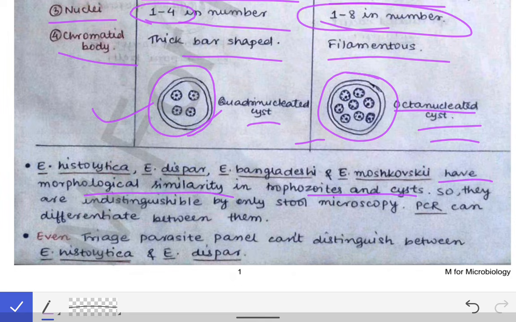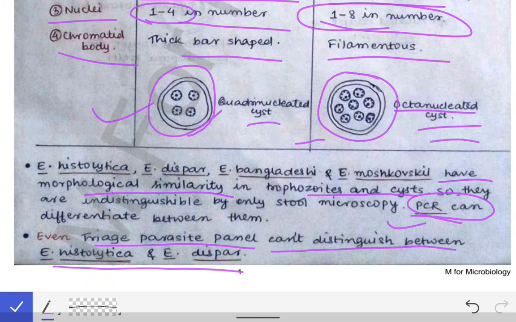You cannot differentiate like that, but you can differentiate by doing PCR. So this may be asked as an MCQ in your questions. PCR can be used to differentiate between the histolytica, dispar, Bangladeshi, and Moscovski, but you cannot differentiate by microscopy. And the triage parasite panel also cannot distinguish between the histolytica and dispar.